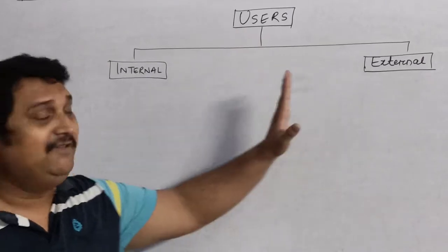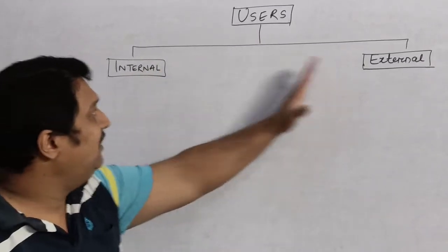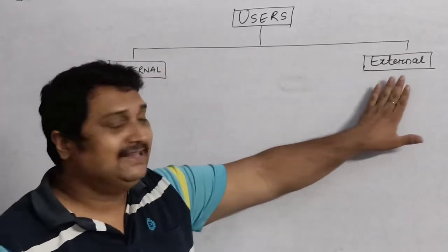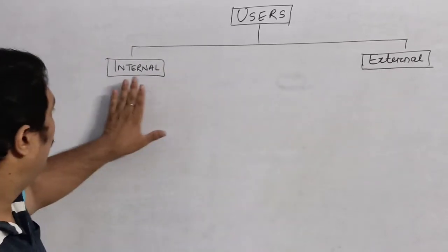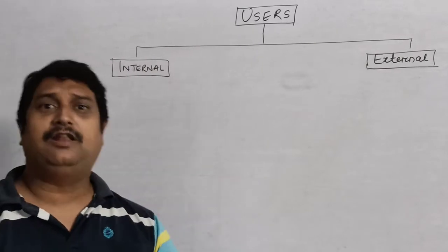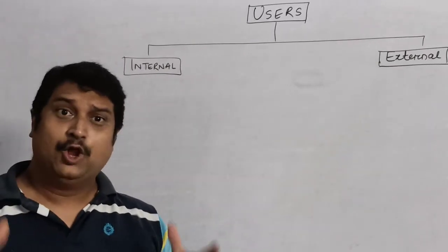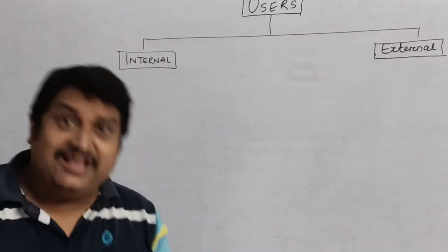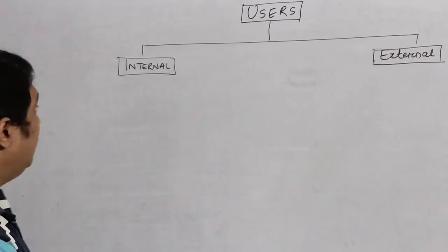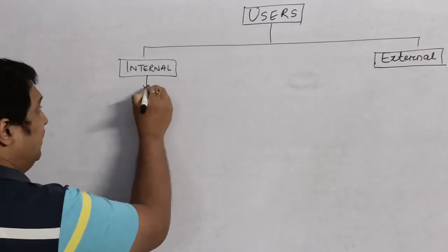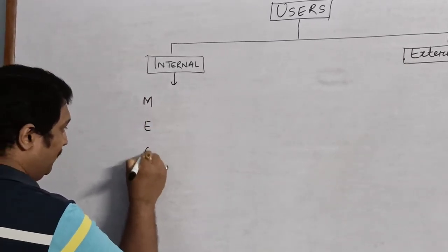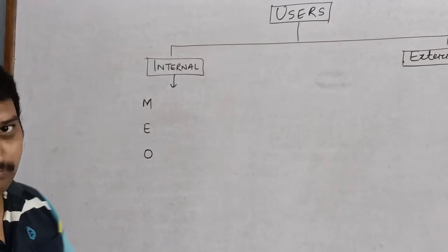For our own convenience, we have segregated these users into two parts, internal as well as external users. Who are internal users? Internal users of accounting are those who are associated with the business organization from within. In order to understand internal users, we can use these three letters, MIO.